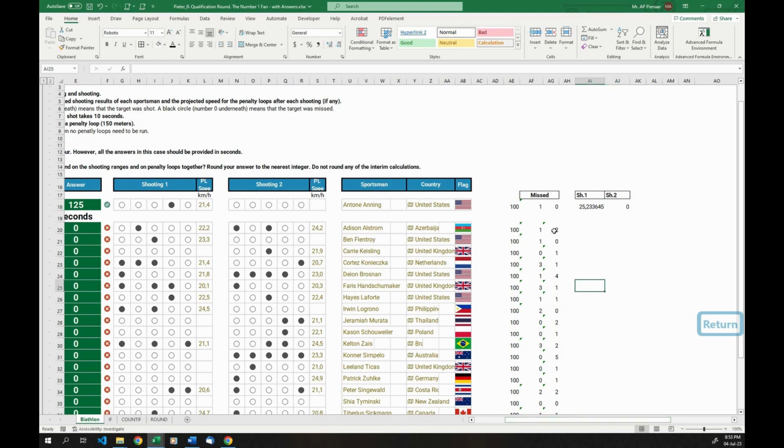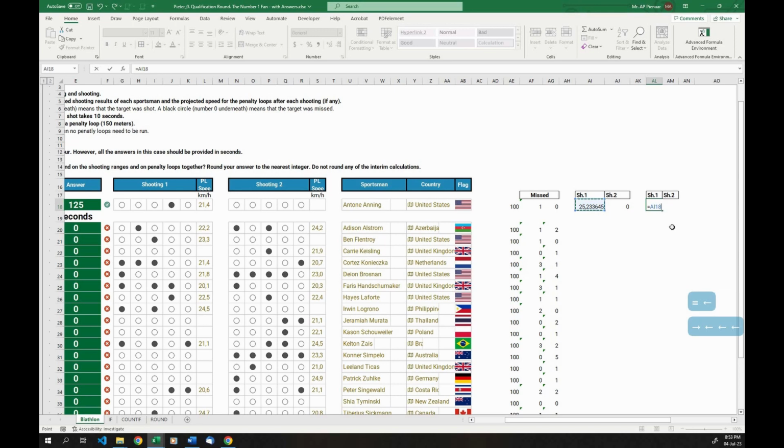Okay, so now what we have is we know we start with 100 seconds. Then we used our COUNTIF formula down here to count how many times the person missed a shot. Then we calculated, using this speed, how fast they will run a penalty loop. And now what we're simply going to do is say they lose that many seconds for each one they run.